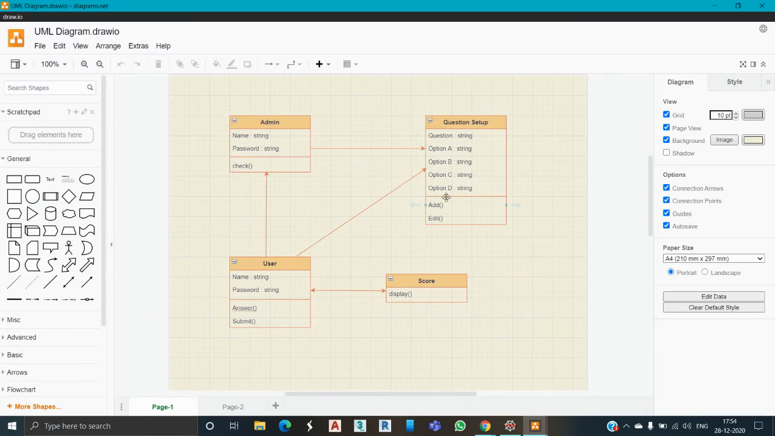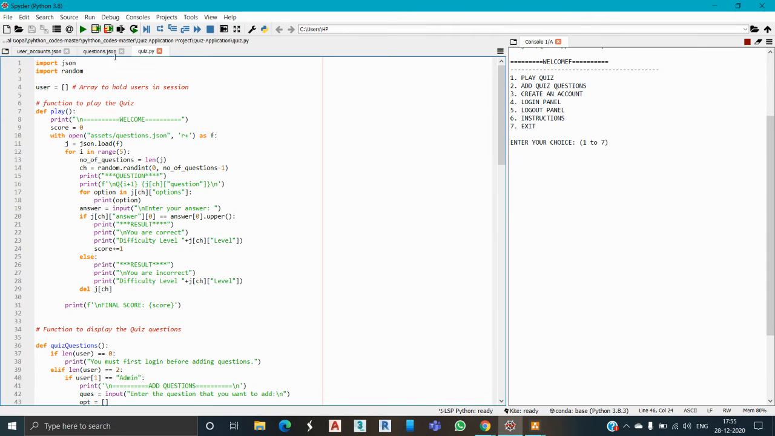So we are on the UML diagram. Here we can see admin and users both are dependent, and the scorecard will be generated on the user's basis. Means whatever input is given by the user, like a correct or incorrect option submitted, depending on those responses, a score will be generated. And user and admin both have access to question setup. Okay, so there will be one question followed by four options: option A, option B, option C, and option D in each question.